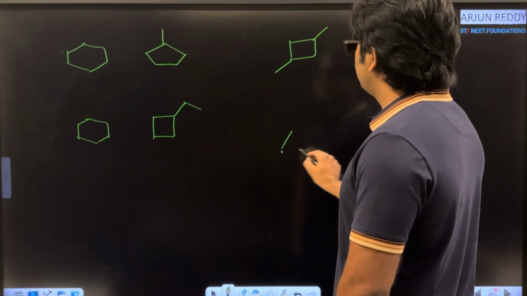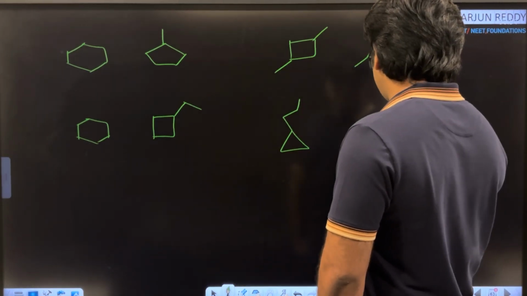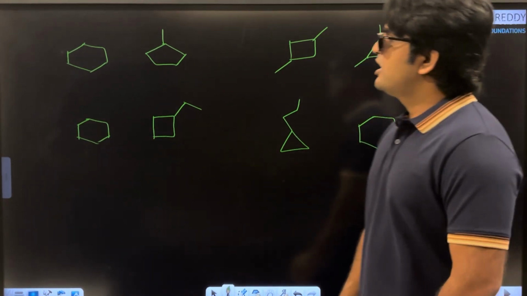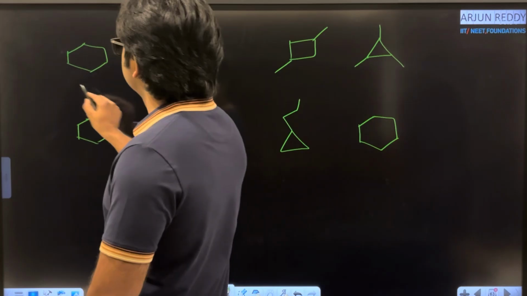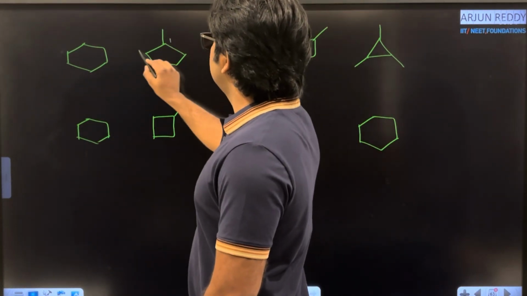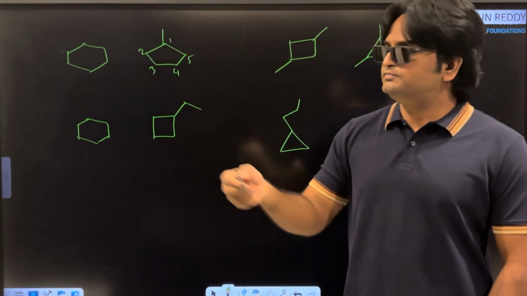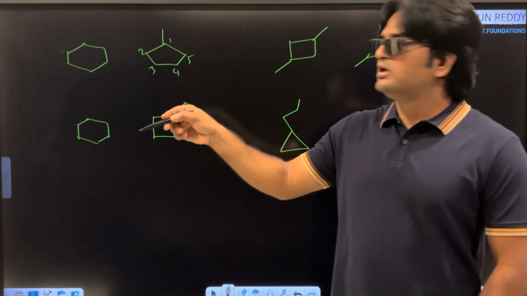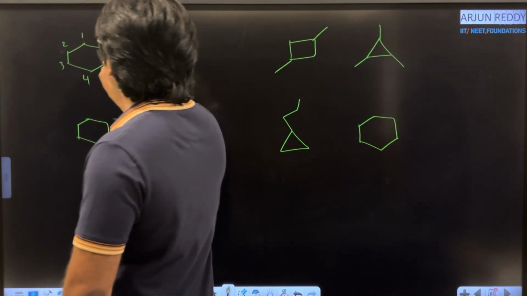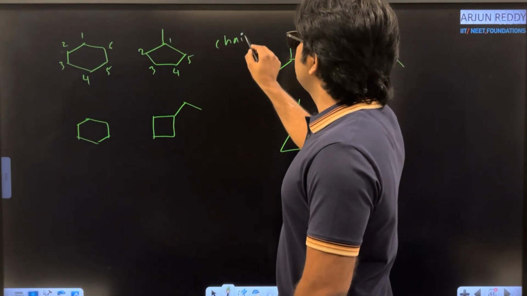And even sometimes, for example, like this and second molecule is cyclohexane. What is the relation in the given pairs? How many carbon atoms in the parent chain? 6 carbon atoms are there. But in the parent chain, how many carbons present? 1, 2, 3, 4, 5 carbons only. Why? Because here cyclic system is the parent chain. Here how many carbons present? 1, 2, 3, 4, 5 and 6. Okay. Now these two are classified under chain isomers.